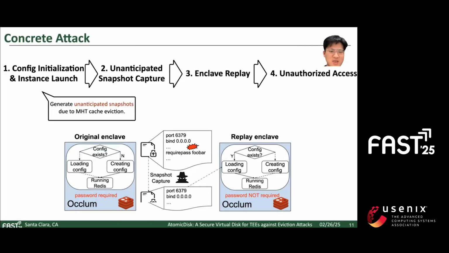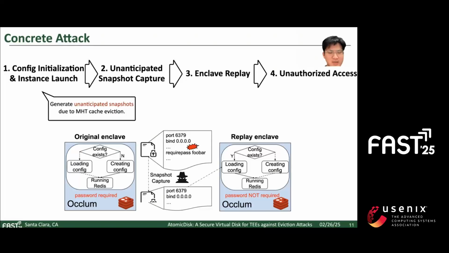Now, the eviction attack unfolds in four key stages. During the first step, SGX-PFS, due to the MHT cache eviction, generates an unanticipated snapshot. Critically, this snapshot may lack the necessary password requirements.